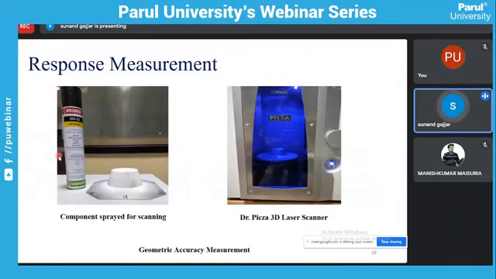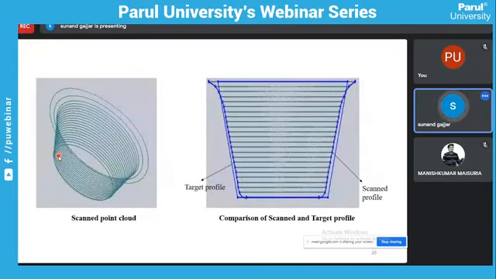And here is the response measurement, meaning how we measure the two required outputs, geometric accuracy and surface roughness. How do we measure the geometric accuracy of the component, or part? We have to use a laser scanner, and then we can get the point cloud data. If we feed this point cloud data into our SolidWorks software, then the comparison of scan and target profile can be done.